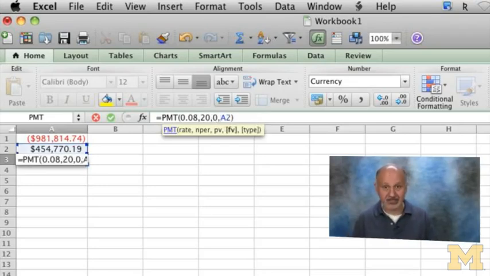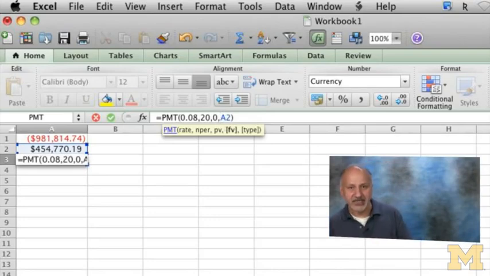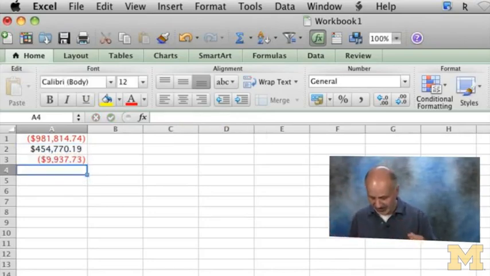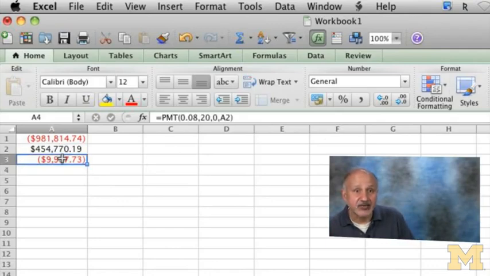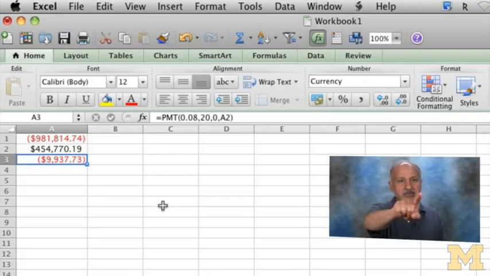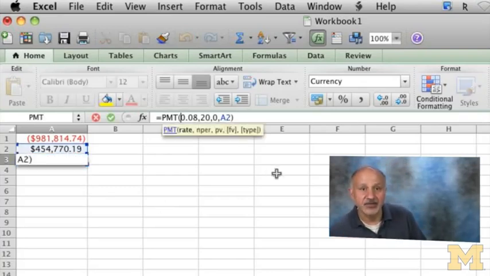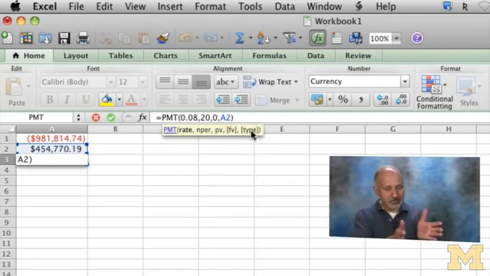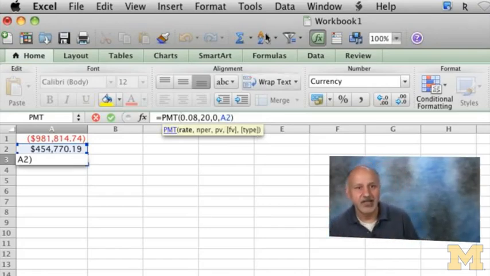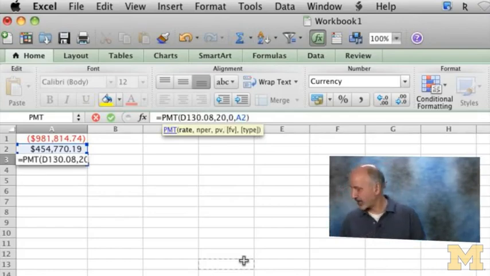It's good to make mistakes, which I know you will, but it's a minor mistake in the sense that I'm making a calculation error, but I could guess my answer was wrong because it was too high. So I have 9937. So the answer now is right. Remember, if you do the PMT function, the first number you press is interest rate, second is number of periods 20, the third is PV. And I said I didn't have any PV, but I didn't put 0. And final is FV. So if I knew the PV, I would replace 0 by that and make A2 0. Okay. So we are cool now, and we know, and I'll confirm, that we need 9938, and we are almost done.